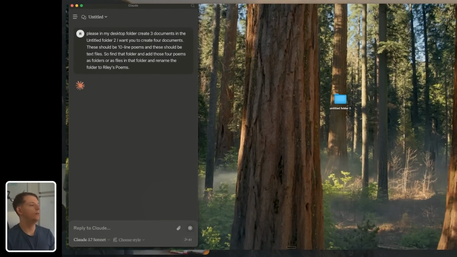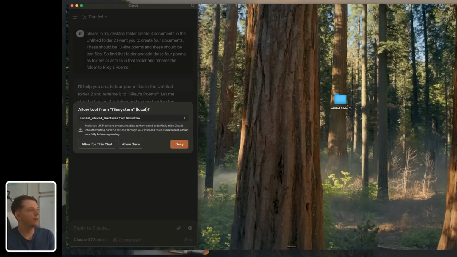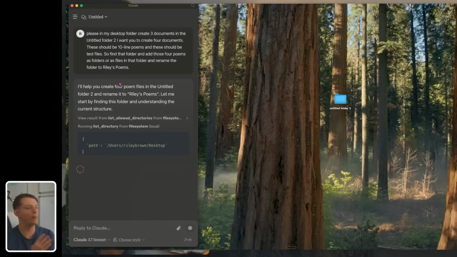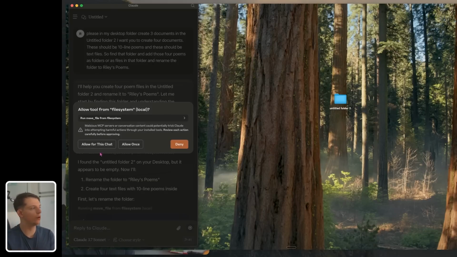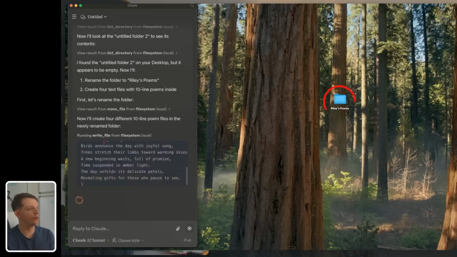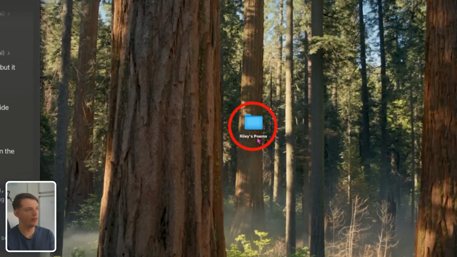And so we now have access to our own computer. And so we can allow for this chat, and it's using the MCP, which I know is different than Harmony, but my point is I want to show you that Anthropic is starting to have more of an intuitive sense of your computer. And so now it's writing the folders. Look, it changed it to Riley's Poems.